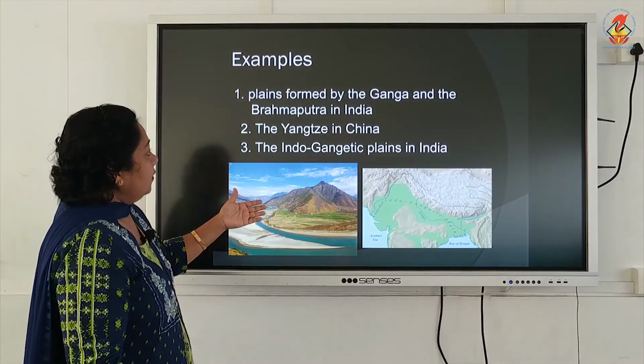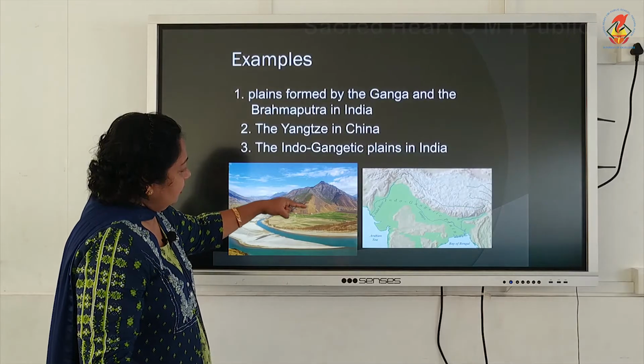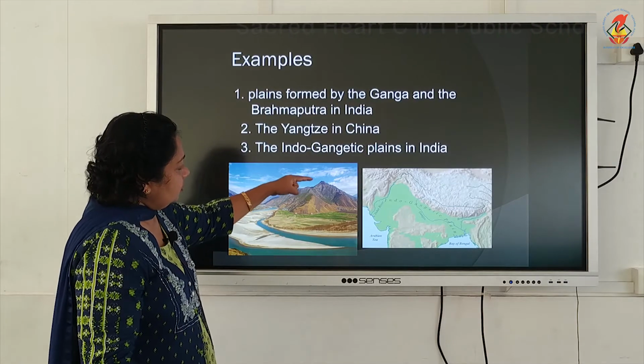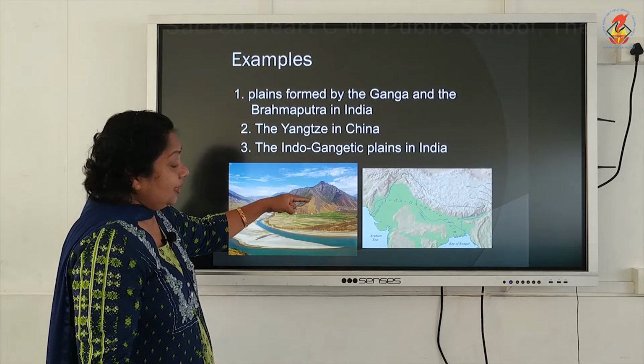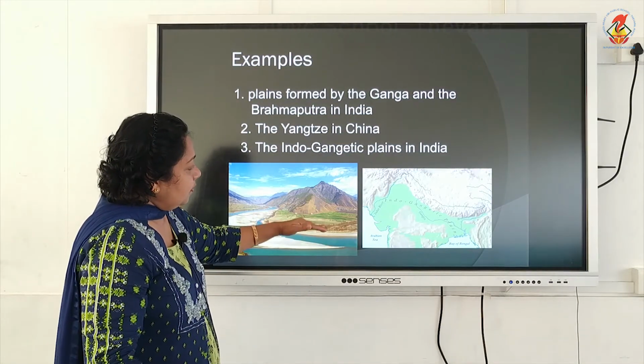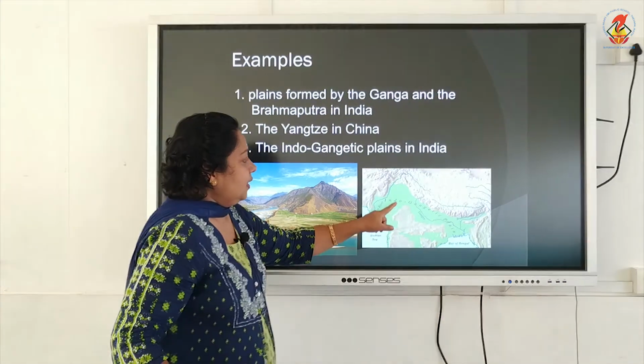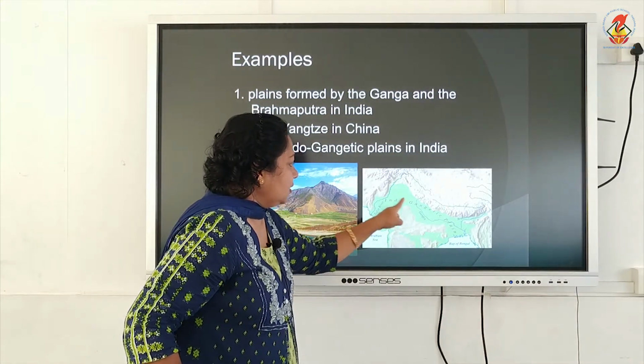So, examples of the plain. You can see this is the Yangtze plain in China. You can see a mountain here, and the low lying plain area. The rivers flowing from the mountain carry along with them silts, sandstones, etc., and they are deposited in the valley, resulting in the formation of a plain. Here again you can see in India the Indo-Gangetic plain.